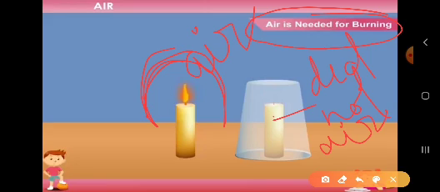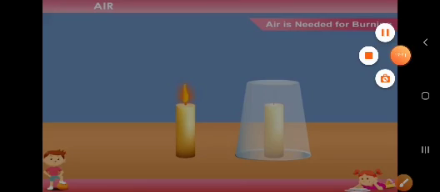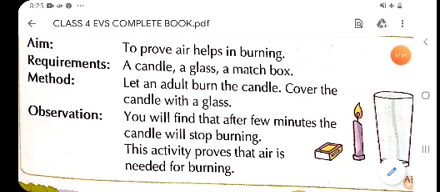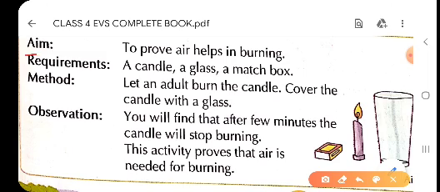So children, once again, here we have done a small activity. In this activity, our aim was to prove that air helps in burning. The purpose of the activity was to prove that air helps in burning. Now children, requirements. What are the requirements? Here we need a candle, a glass and a matchbox to light the candle.